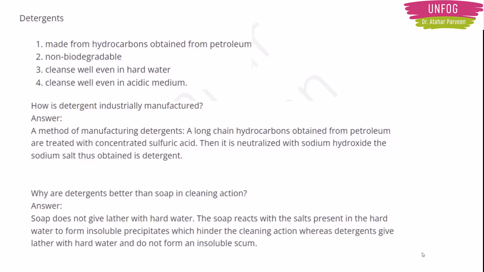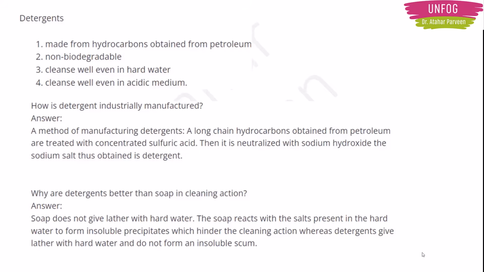Soaps do not give lather without hard water. Lather means, in Hindi they say jhag. Soap does not give that jhag with hard water. Now hard water means a salty water, bore water or water from a well which is very salty.